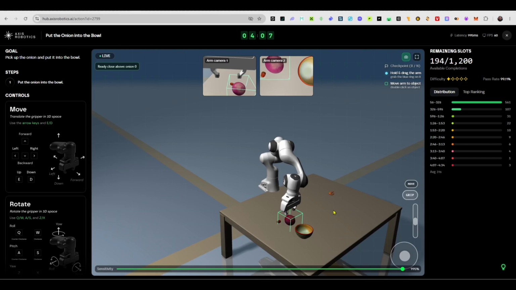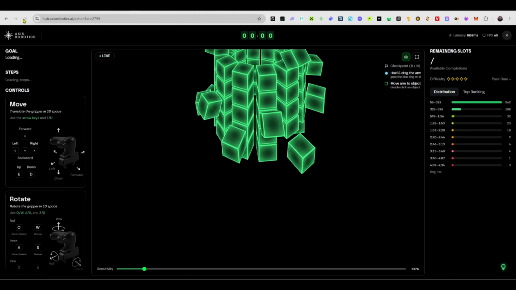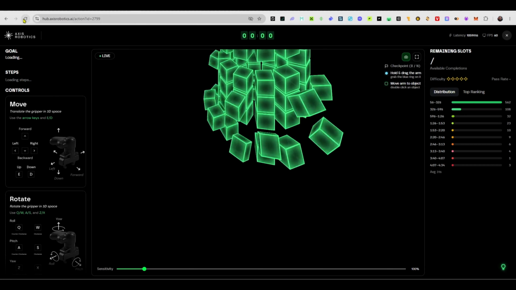So if you're any familiar with using joystick controls, especially if you're a FIFA player, I think this shouldn't be a problem if you have the joystick controller. Maybe you can just connect that to your keypad and try to enjoy the difficulty. But I'm tired. Look, I've used over 4 minutes. I'll just go ahead and refresh. So this is what I do every single time I train my brain, put in the reps, and get familiar with the control. It doesn't matter how many times I fail. It doesn't matter how many times I have to refresh until I get it right.